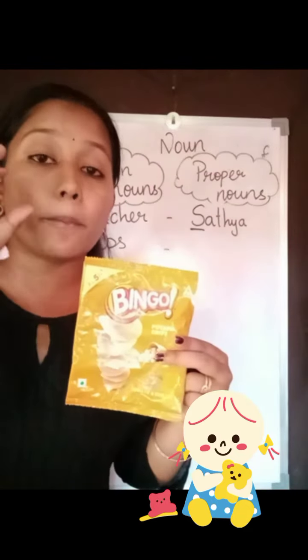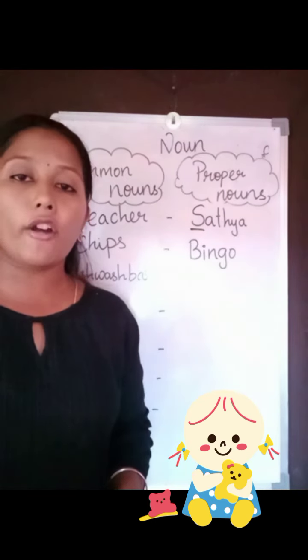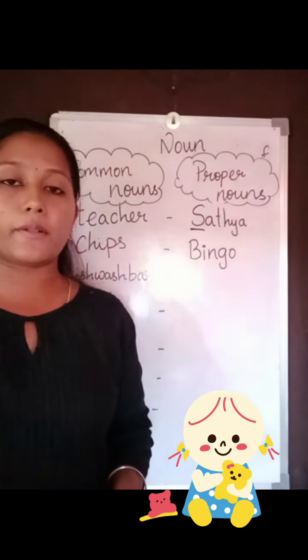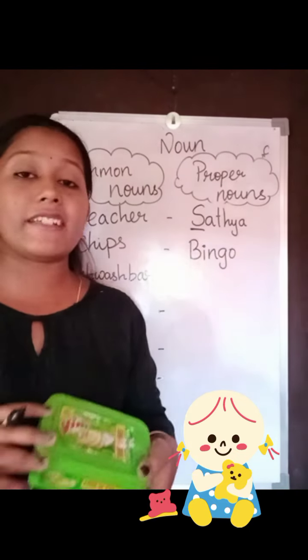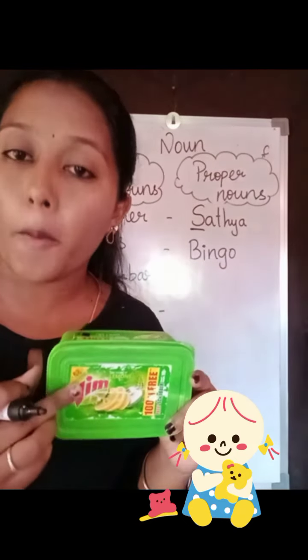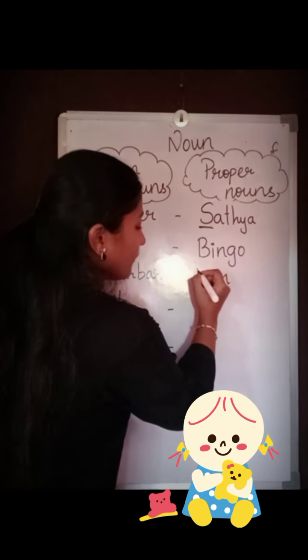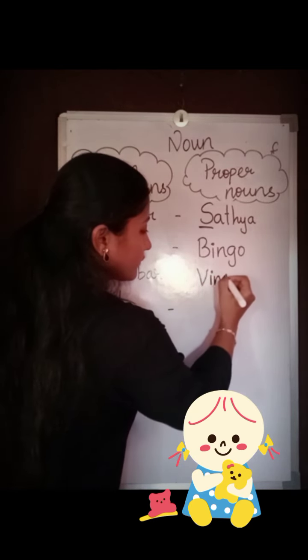Coming to the dishwash bar. There are many dishwash bars. If your mom asks you to buy a dishwash bar, which one will you buy? If you go and ask the shopkeeper, he will immediately ask which one you need, child. So it is common. If we tell it is a Vim, it is a proper noun. Vim is a proper noun. We are telling the particular name of the bar. It is Vim.